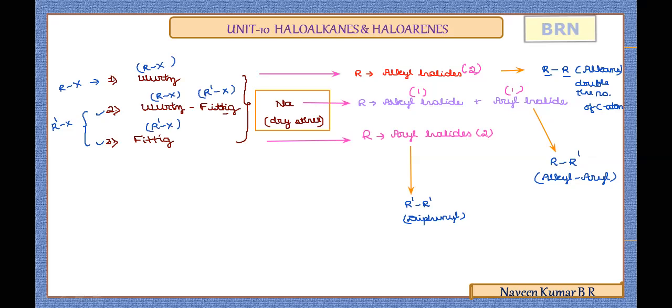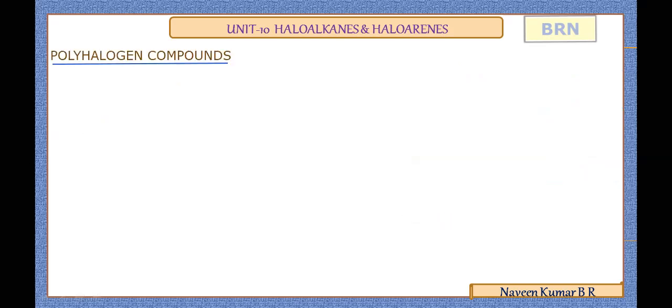Now we'll move on to the last concept in the unit, which is polyhalogen compounds. In general, if a particular compound has more than one halogen, then the common name polyhalogen is used.